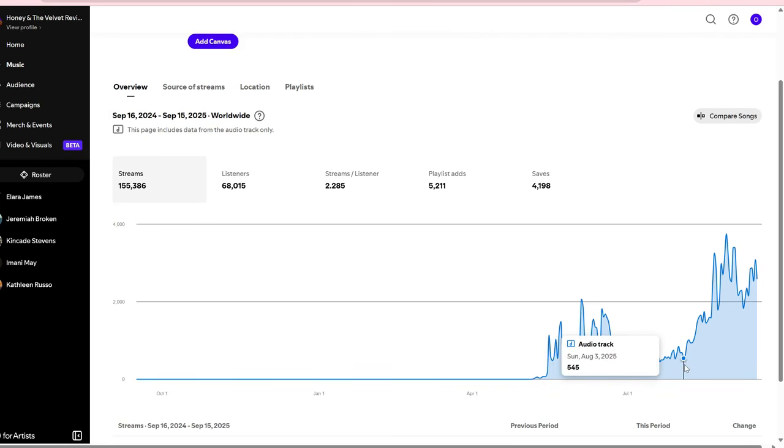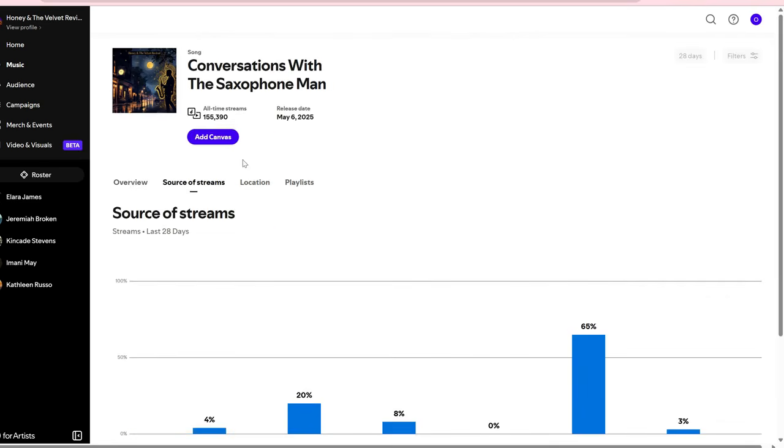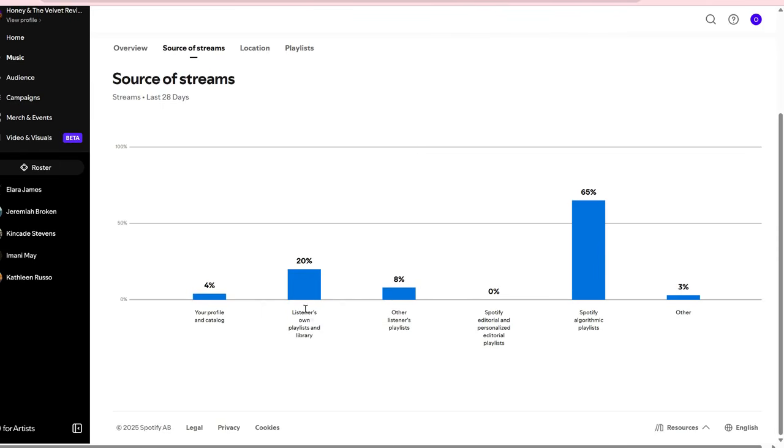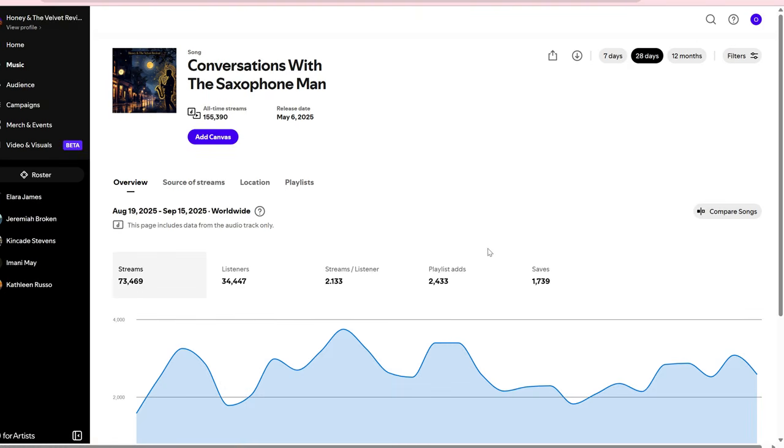But when you're boosting a song that's already out, I'd probably spend at least like 70% of the budget on meta ads, because you're getting more save signals, which the Spotify algorithm likes to see, that people are engaging with the song. And it's getting into these categories, like the listener's own playlist, your profile and catalog, and then the other category. When it's getting plays from there, those are all great signals for a song that's already out to get boosted back into the algorithm.